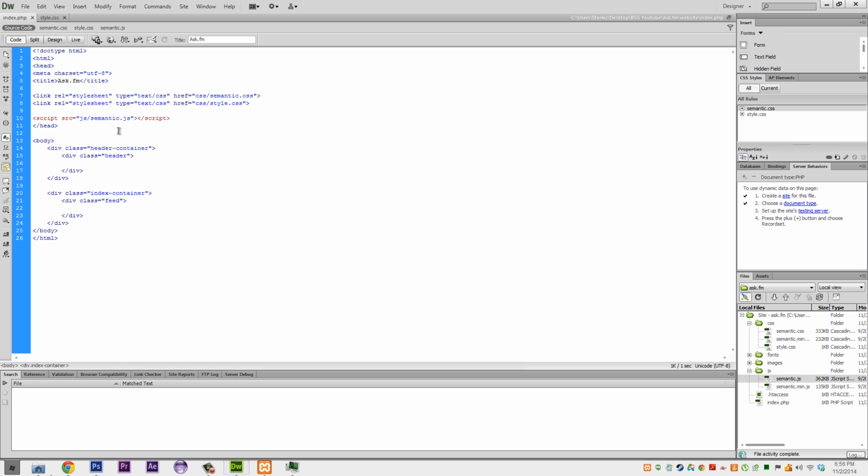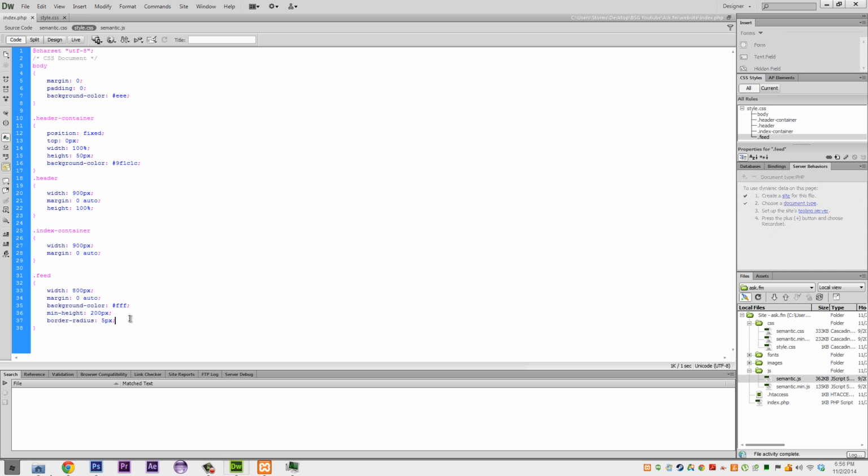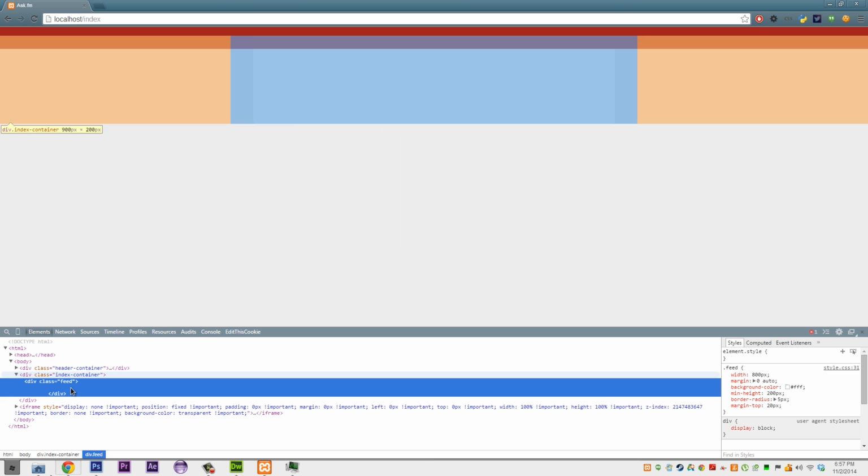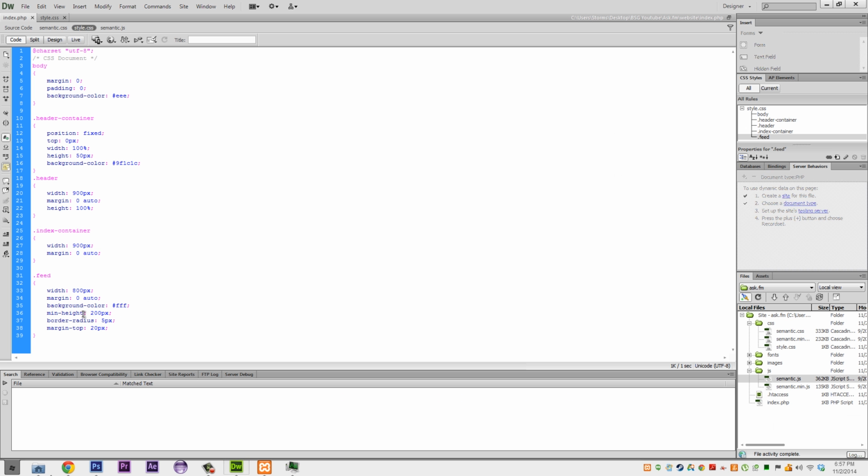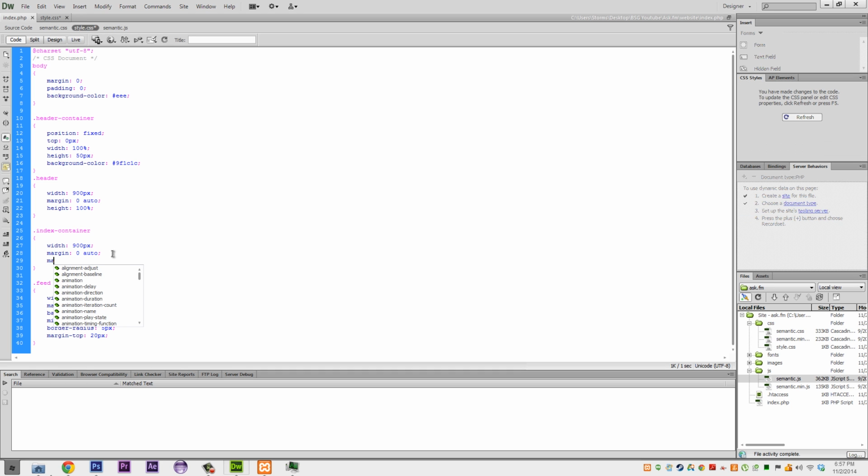So let's have a look at what we have so far. Alright, so you see that? And then we're going to have a margin top of 20 pixels, sorry, because we're going to have some spacing between that and the header. So we refresh. Because our header is 50, we're going to make it just 20 pixels in our index container. Margin top can be 50 pixels.